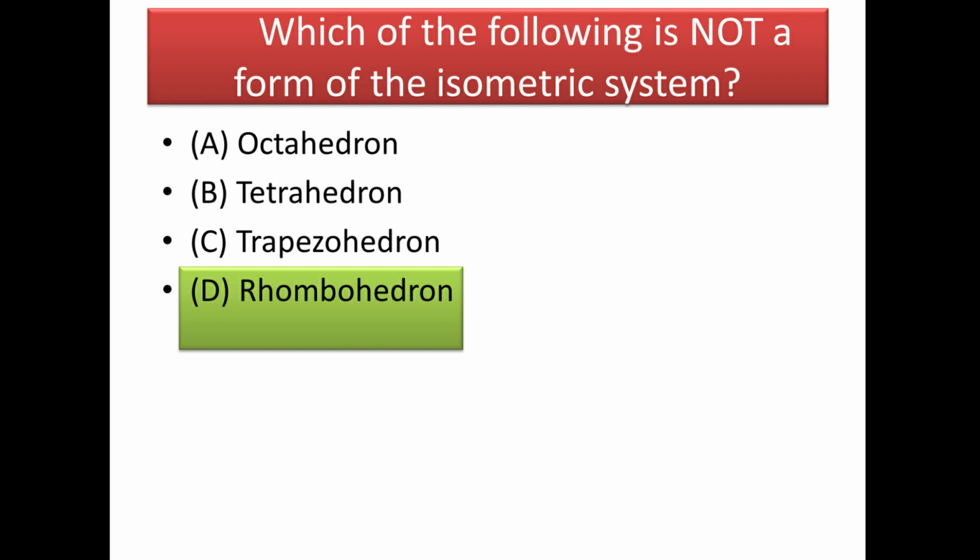The next question is: which of the following is not a form of isometric system? And the answer is rhombohedron. If you see the options, octahedron is a form of isometric system, tetrahedron is also a form of isometric system, and trapezohedron is also a form of isometric system. So only rhombohedron is not a part of isometric system.